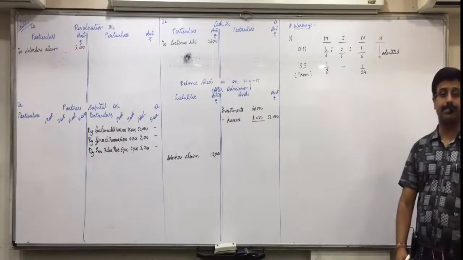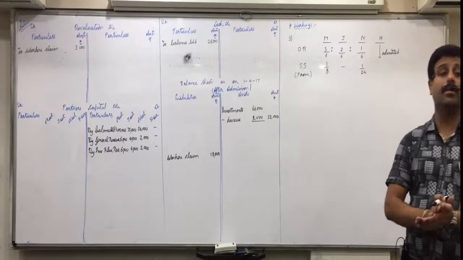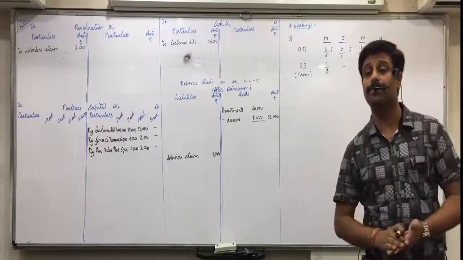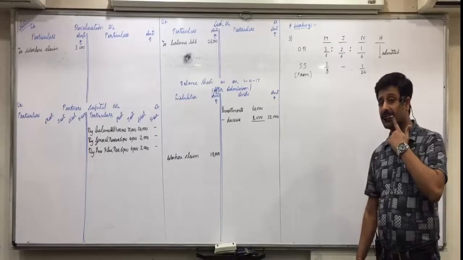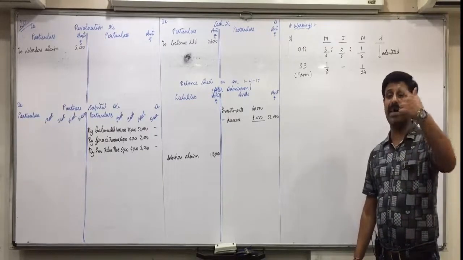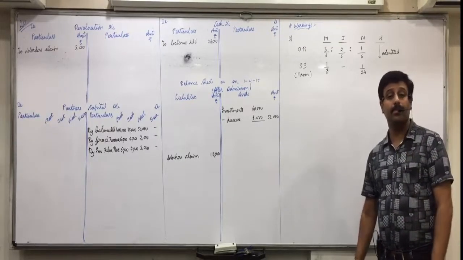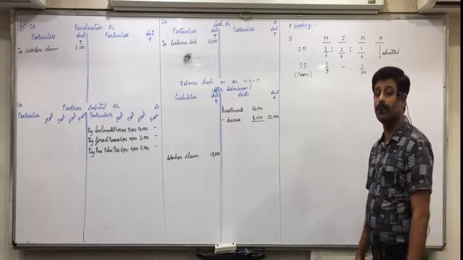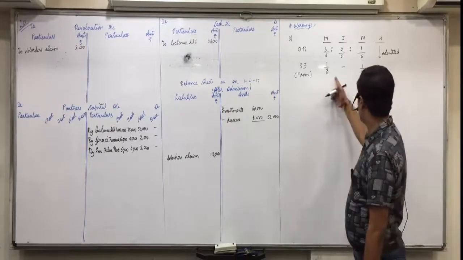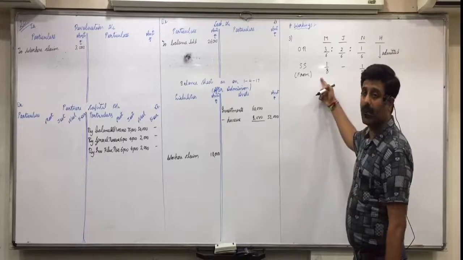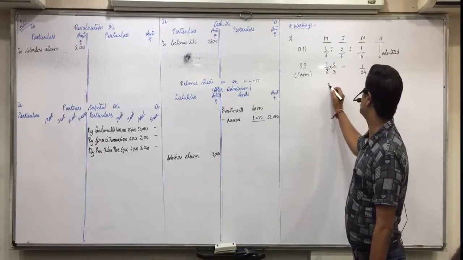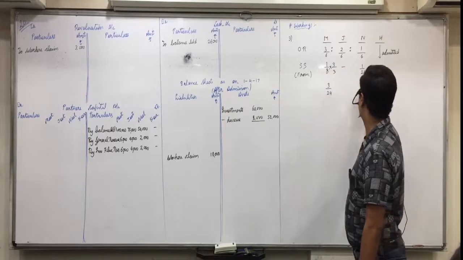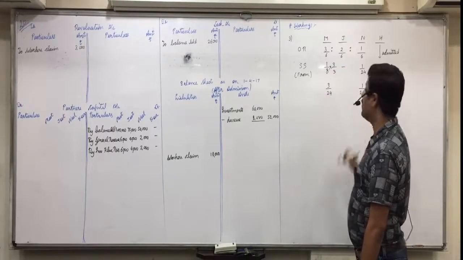First step. Even before that, what should we do? Make the denominators equal. First you make the denominators equal. How will you do that? 1/8 into 3/3, so this becomes 3/24 and 1/24.